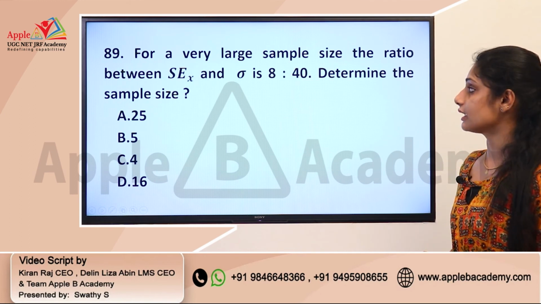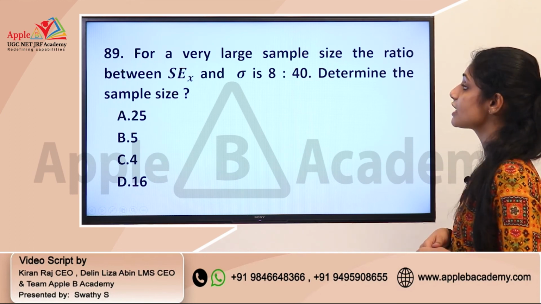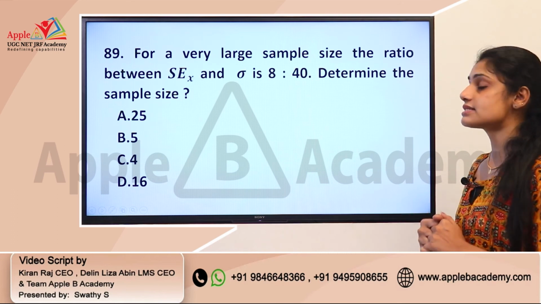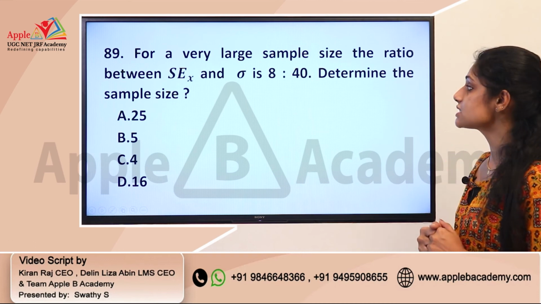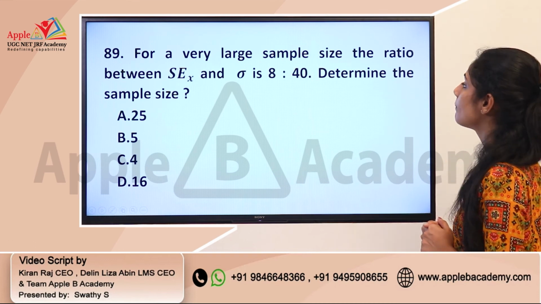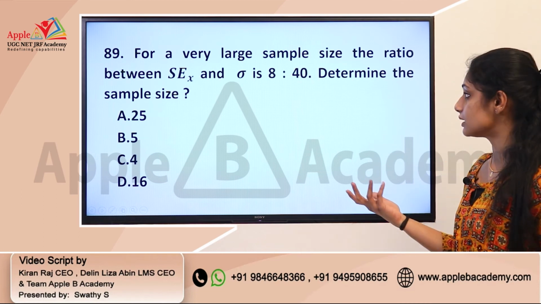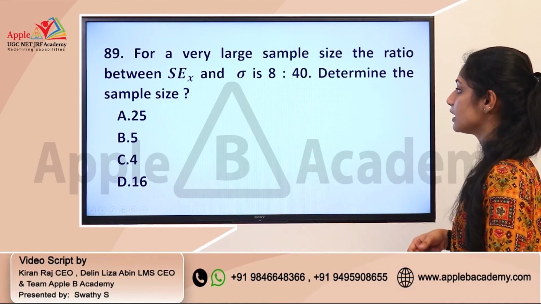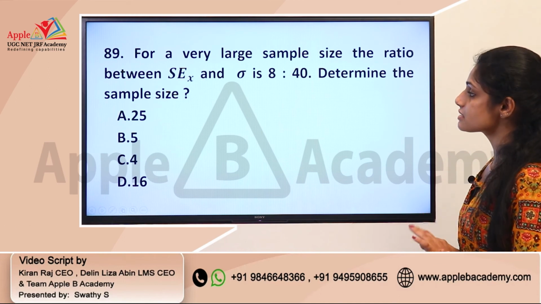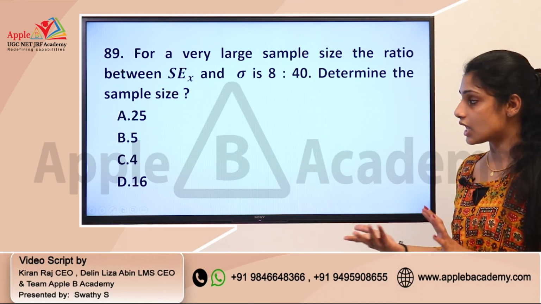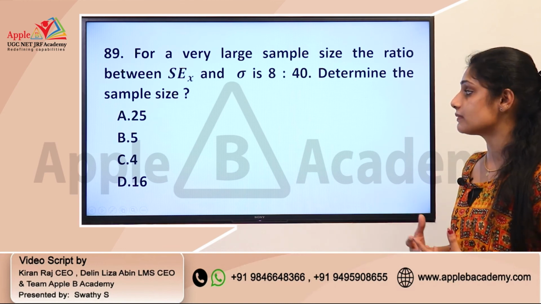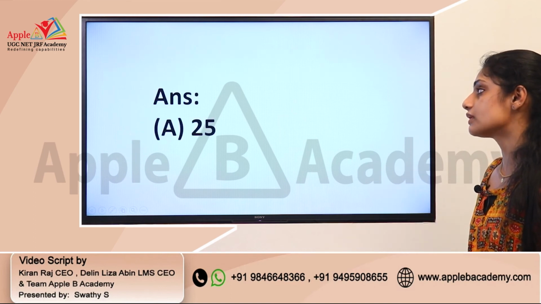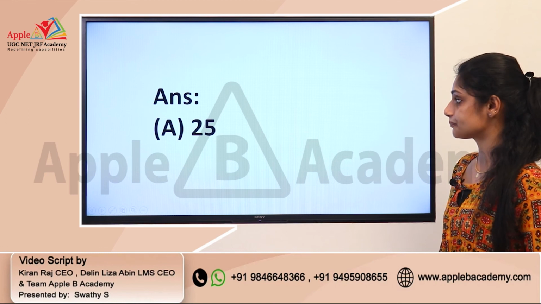Question number 89. For a very large sample size, the ratio between standard error of mean and sigma is 8:40. Determine the sample size. This is a question from statistics, and it is asking you about a large sample, that means more than 30 will be there, and a ratio between standard error and sigma is given here. You need to identify the sample size. The sample size is not given, you need to calculate the number of samples which is included in this. By using the equation you can directly calculate and come to the answer. So you will get the answer as option A, that is 25.